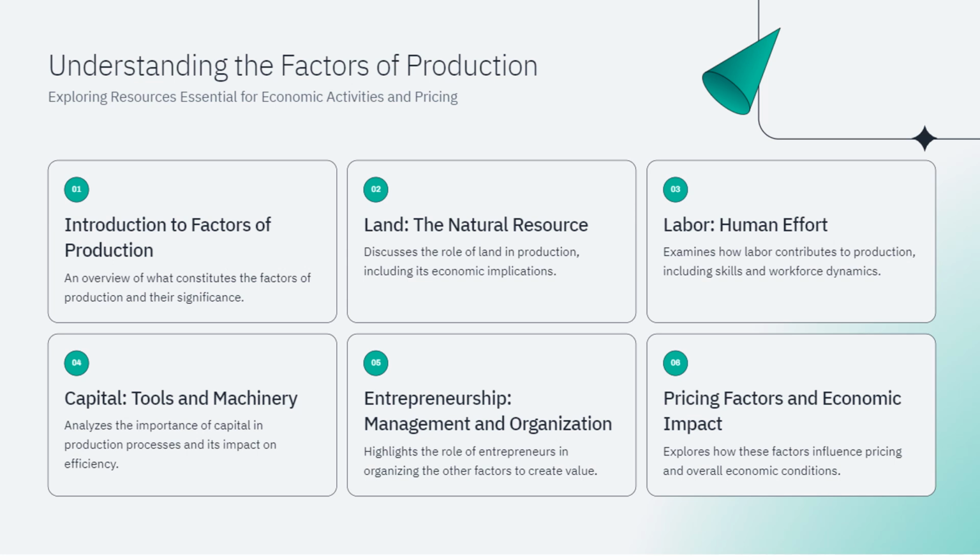4. Capital, tools and machinery. Capital includes tools, machinery, and buildings used in production. This section analyzes the importance of capital in production processes and its impact on efficiency. For example, advanced machinery can speed up production and reduce costs, leading to higher profitability.